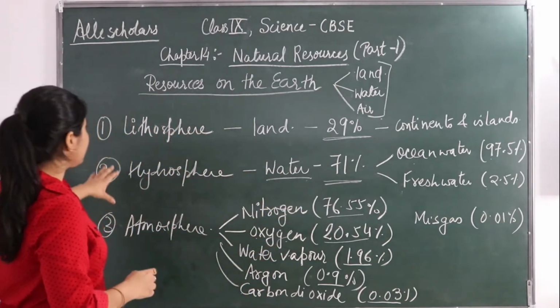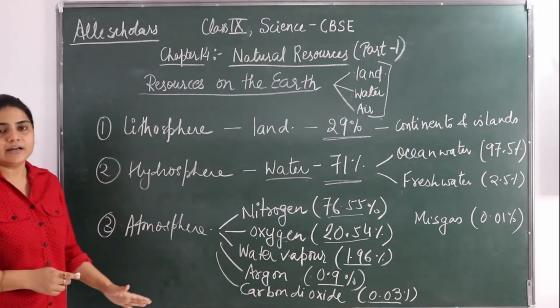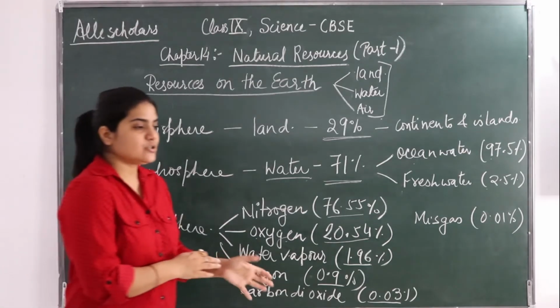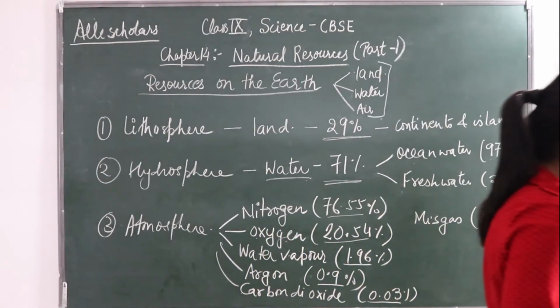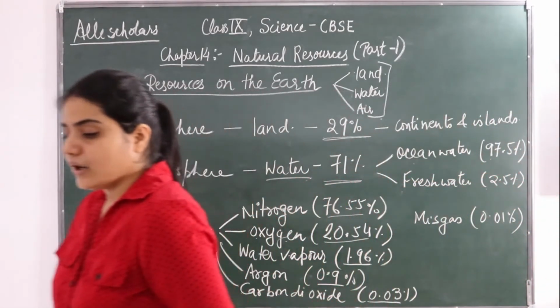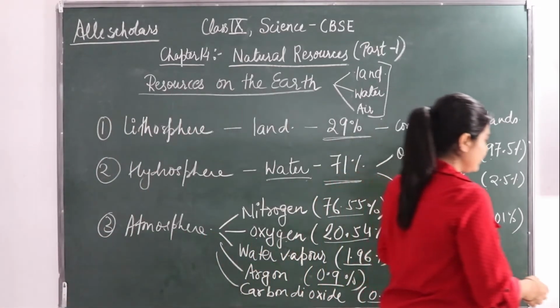Okay, so it is because of all these factors, the land, water and air, that life exists on the earth. Okay, so we have seen their percent ratio also, how they are going to exist. Fine. So next we will see what is biosphere.